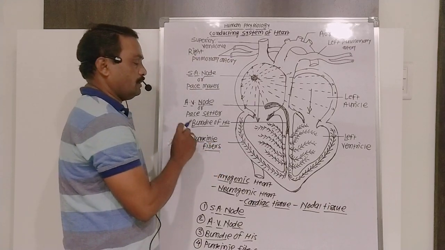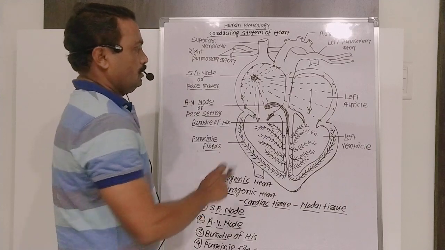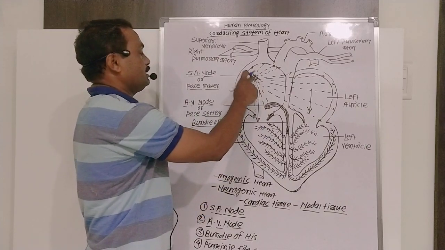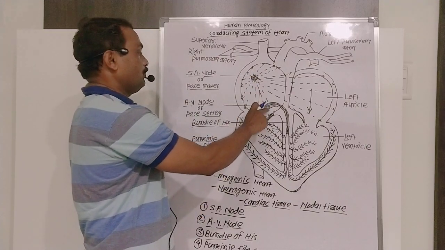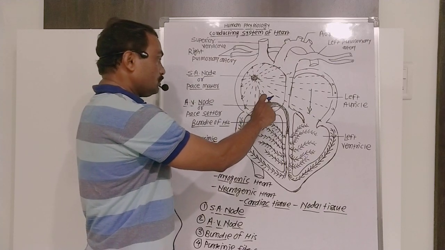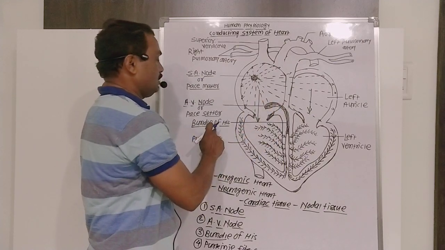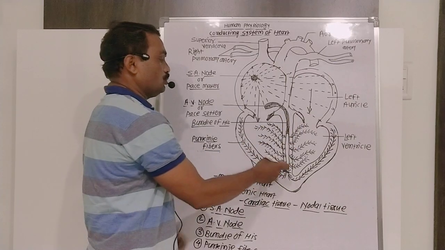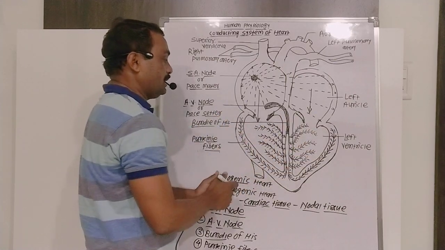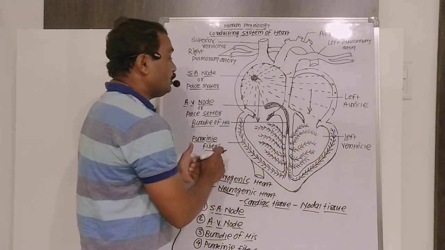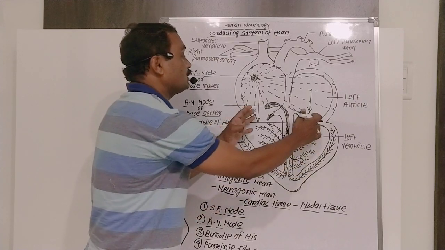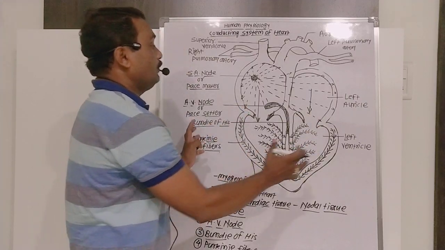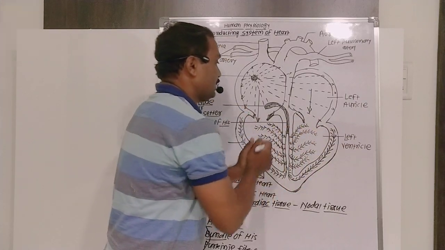That's why the name Purkinje fibers is given. The wave of contraction initiated by the SA node is received by the AV node and sent toward the bundle of His, which bifurcates into many branches spread along the wall of the ventricles. Then the ventricles get contracted.